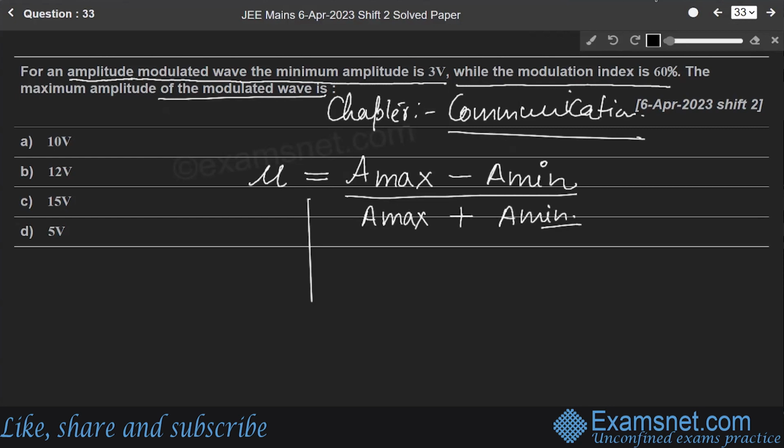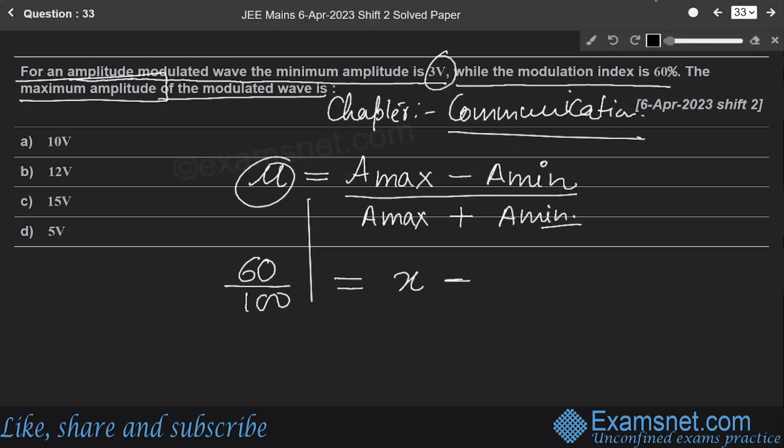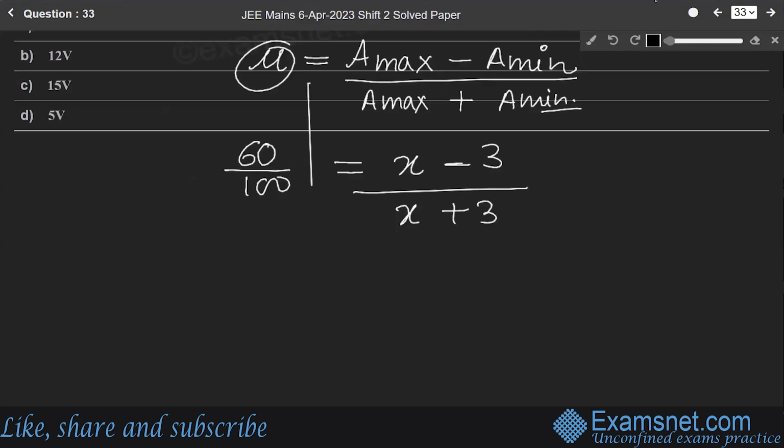Here mu is given as 60%, so 60 over 100 equals, with the maximum amplitude as x and A minimum as 3, x minus 3 over x plus 3. Now solving by cross multiplying: 60 times (x plus 3) equals 100 times (x minus 3).